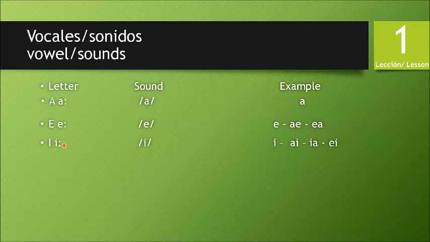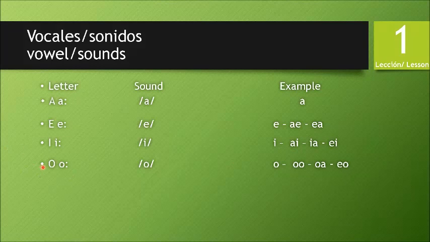The next letter is E. This is the symbol of the sound. An example, alone: E. Like you see, it never changes. But in combination it would be E, I, Ea, A.